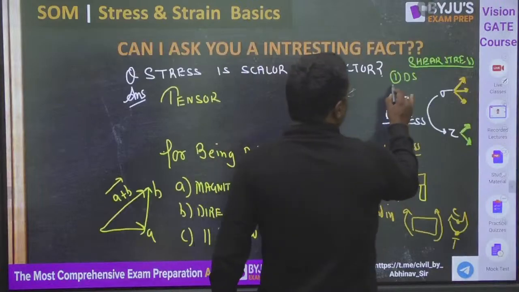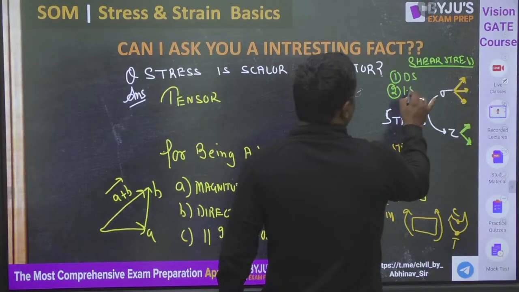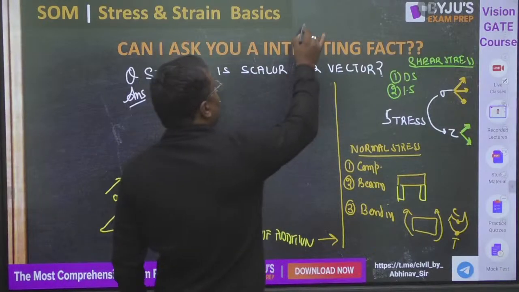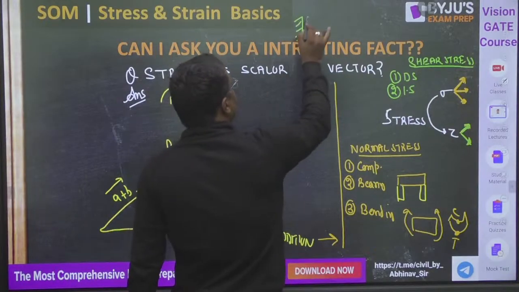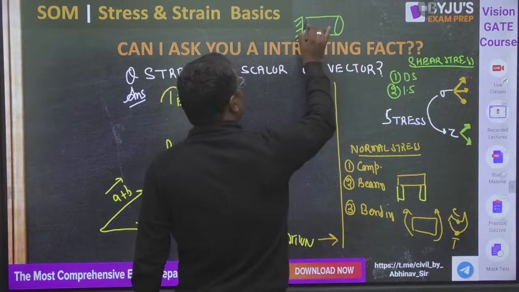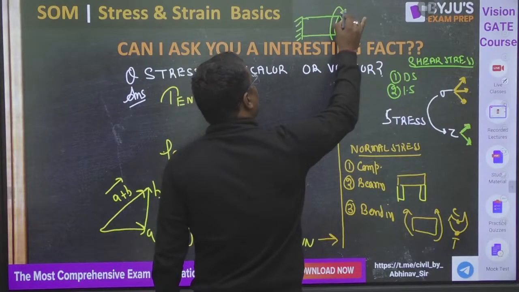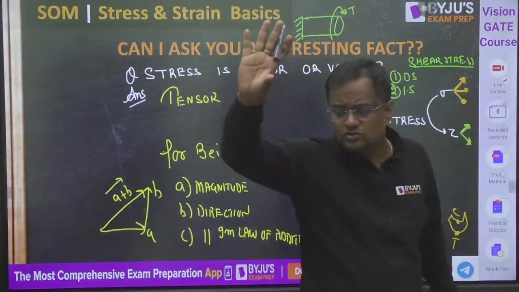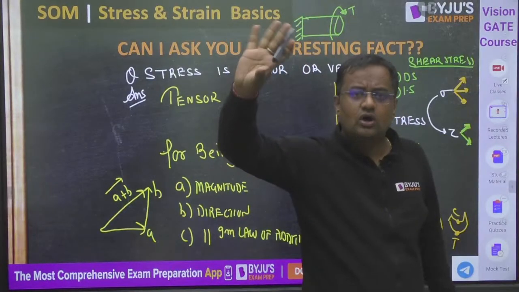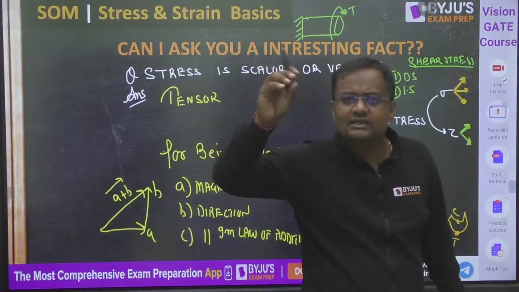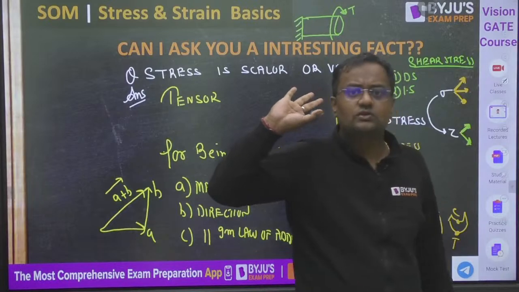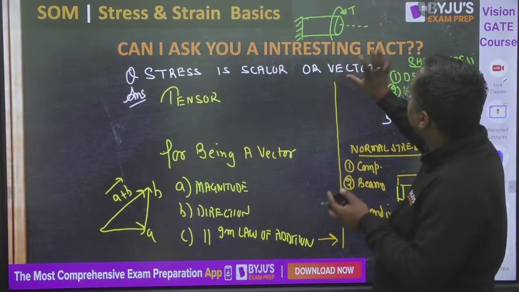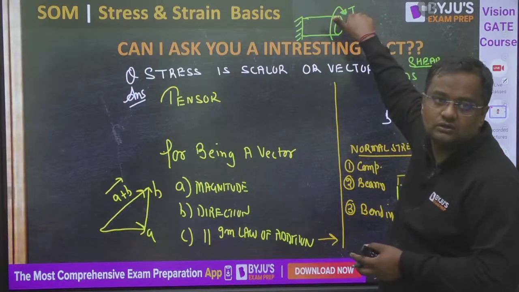And one is indirect shear stress. What is indirect shear stress, guys? Suppose this is a circular shaft, in this circular shaft I apply a torque. Torque is nothing, guys. Torque is moment only. Unit is also Newton meter, kilonewton meter. Torque is not something coming from a different planet. It is moment only, force into distance. The only thing is it is about the longitudinal axis. Any moment about the longitudinal axis is called torque.